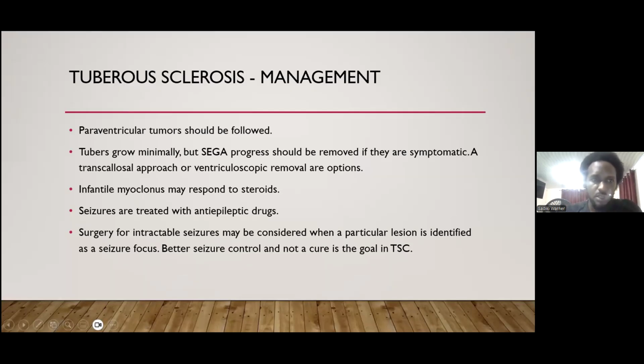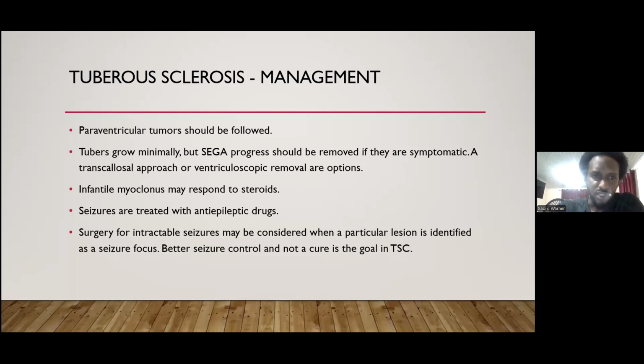So for the management of tuberous sclerosis, paraventricular tubers should be followed. Tubers grow minimally, but SEGA, or the subependymal giant cell astrocytoma, if it progresses, should be removed if symptomatic, and a transcallosal approach or ventriculoscopic removal are options. Infantile myoclonus may respond to steroids.